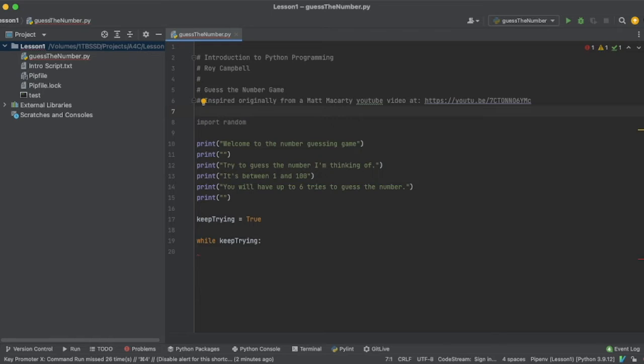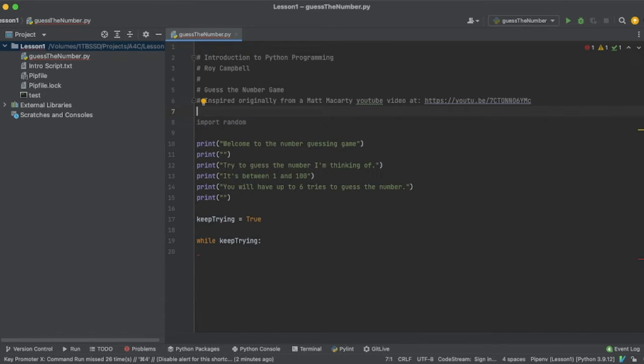Then you have print statements, and in this case, we're printing to the screen saying, hey, welcome to our game. Try to guess the number. It's between 1 and 100. You're going to get 6 tries to guess this number. And then we set a variable called keep trying, and we set it to true.